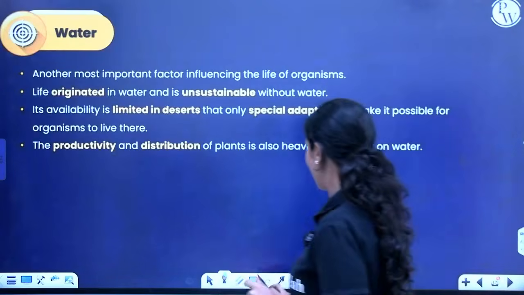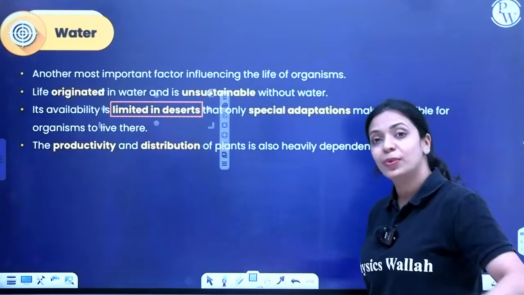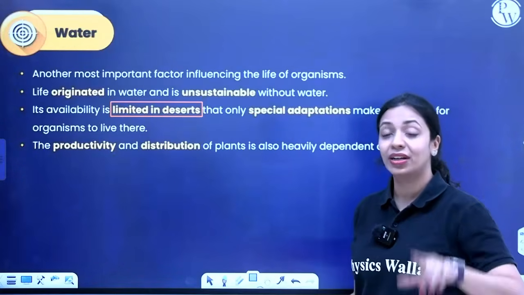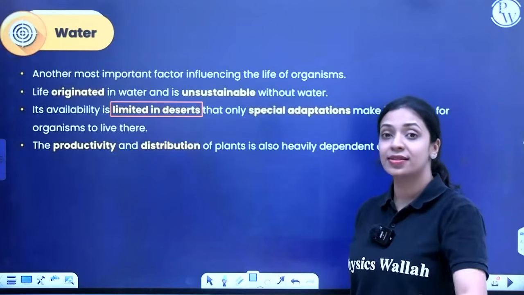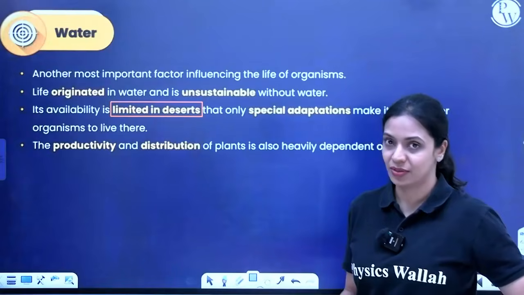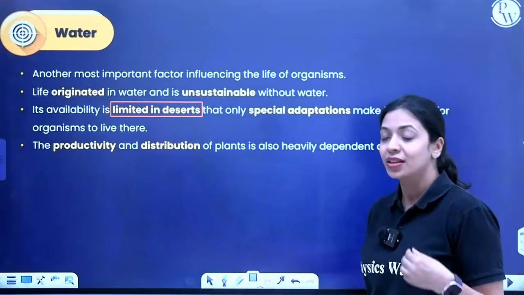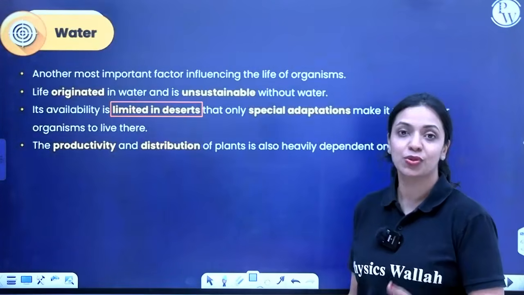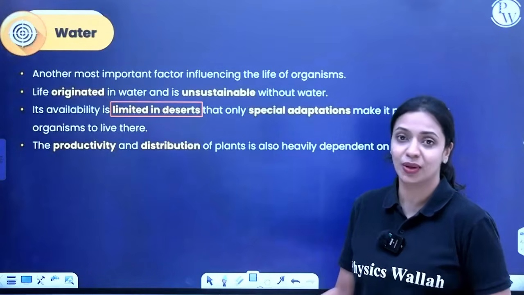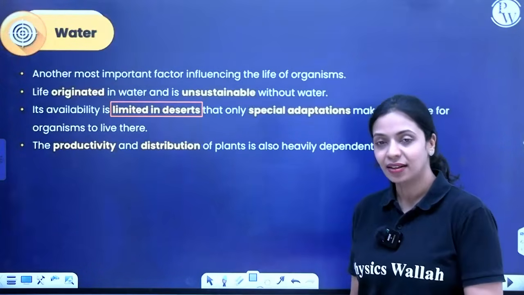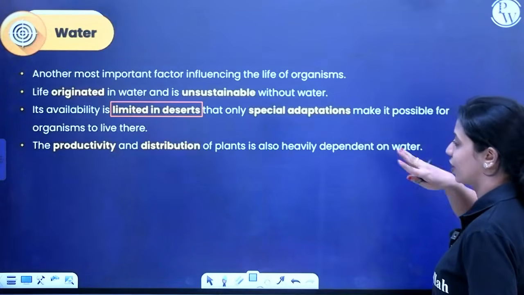The availability of water is very, very less in deserts, and because water is so important, unless desert organisms have evolved certain adaptations, they will not be able to survive there. You've learnt about this in the chapter Morphology of Flowering Plants. I've told you how in plants that grow in deserts, the leaves are reduced to spines, and the stem takes up the function of photosynthesis; it's thick, fleshy and succulent. Unless they've adapted like that, they will not be able to survive. So only special adaptations make it possible for organisms to live there.